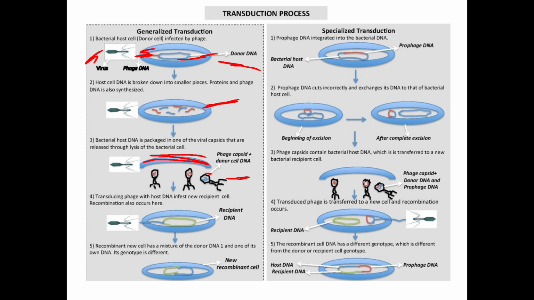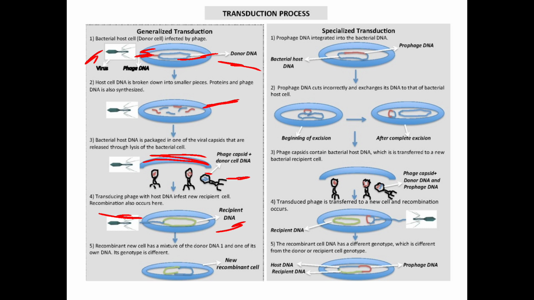Next, what happens? The transducing phage with the host DNA infects a recipient cell, and the recombination also occurs here. Here, this is the recipient DNA. This is the infected mode. What happens? The recombination of DNA takes place.